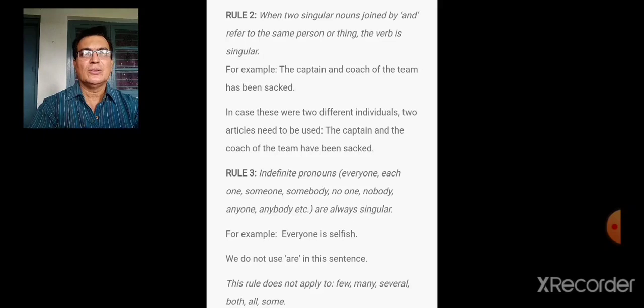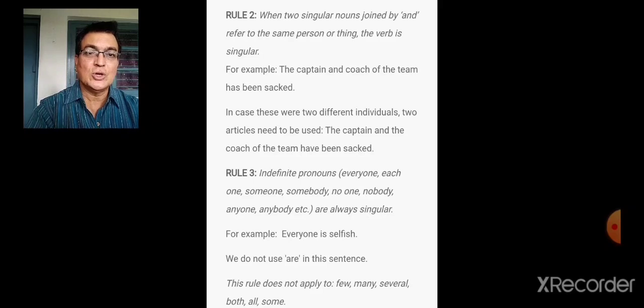Let's go to the third rule. Whenever you are using indefinite pronouns such as everyone, each one, someone, somebody, no one, nobody, anyone, anybody, the verb has to be singular. So everyone is selfish. So we don't use are in this sentence.